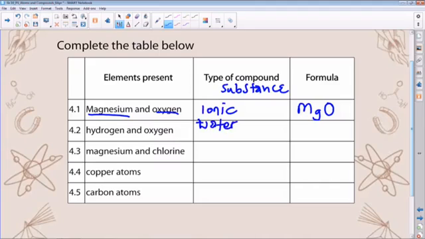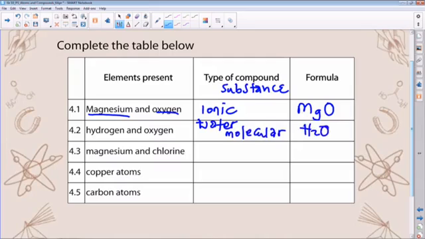Now, water has to do with the sharing of electrons, or valence electrons, between hydrogen and oxygen, which means in this case, it will give us a covalent molecular compound. So this is a molecular substance. In other words, in this case, it's a compound again. So it will be H2O, right?